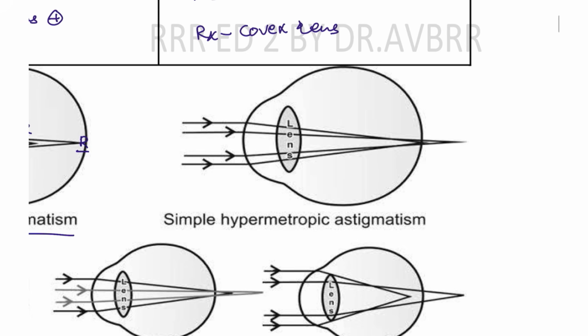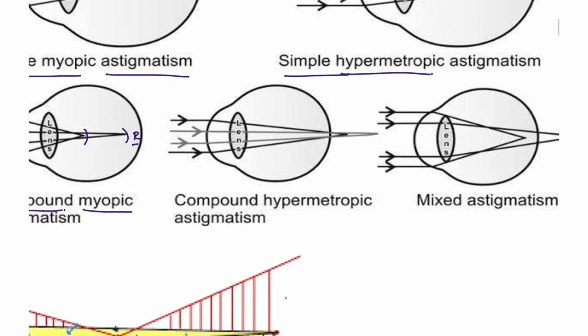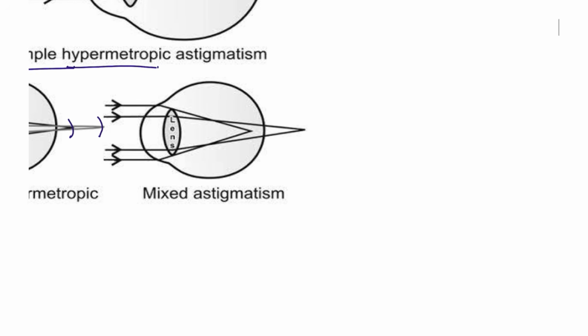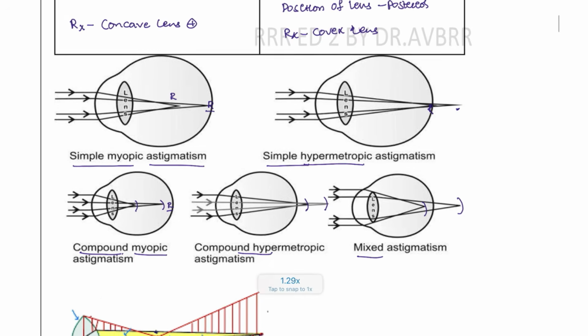Next, these patients have hypermetropia. That means one image is forming here and the other one is forming behind. So this is simple hypermetropic. And next, what is the compound? Both are forming in front only, not even one is forming at the retina. So this is compound myopic. Same as that, compound hypermetropic, both are forming behind. And next, mixed type, one is behind, one is in front. So this is the mixed type of astigmatism.